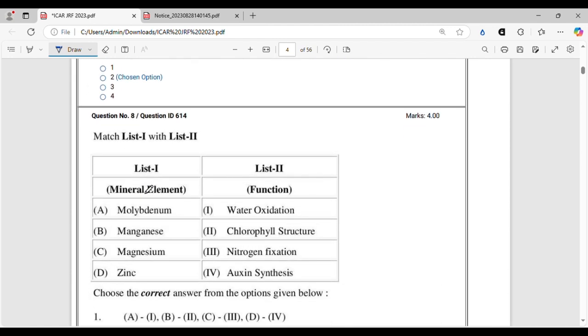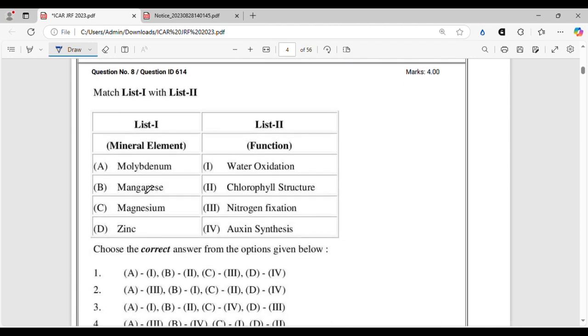So let's move on. Another match the following question, from the mineral nutrition chapter. The mineral nutrition chapter is also very important from the examination point of view, as you can always get 2 to 3 questions at least every year, and if you are fortunate enough, you might get 7 to 8 questions as well. So you have to read thoroughly all the essential nutrients, macronutrients, micronutrients, among the macro, primary nutrients, secondary nutrients, and everything, and their most important functions. As you can see here, they have asked to match the following with the function. So let's dig into it.